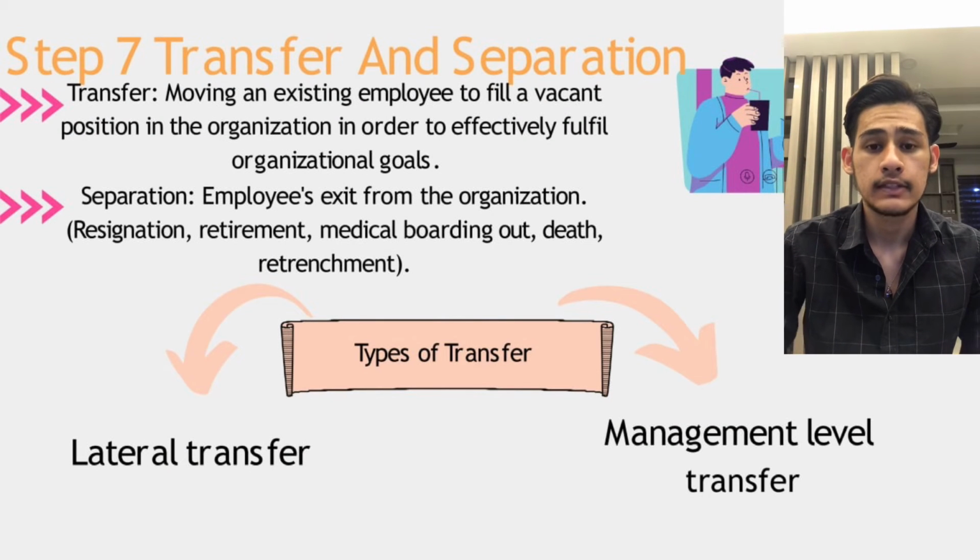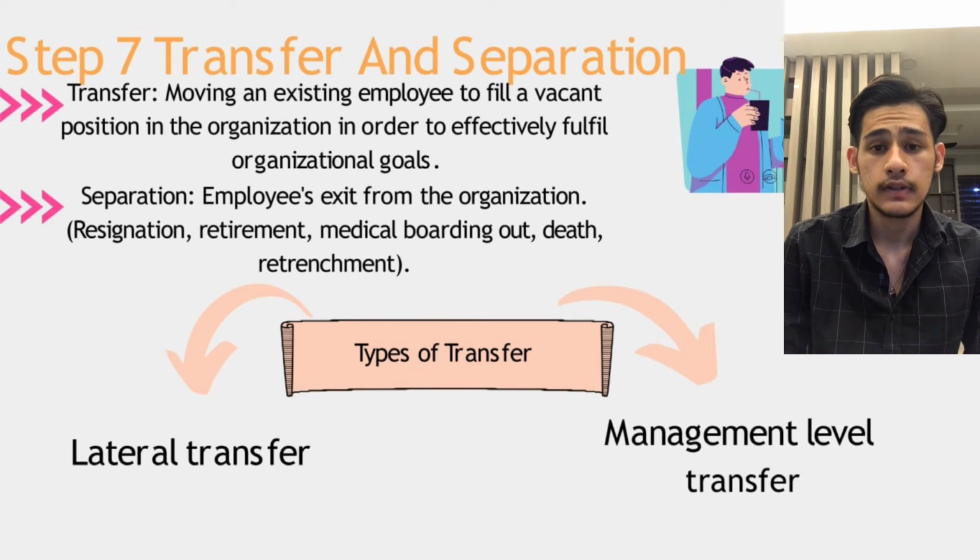Next, the seventh step, which is the last step, is transfer and separation. Transfer is moving an existing employee to fill a vacant position in the organization in order to effectively fulfill organizational goals, while separation is an employee's exit from the organization, which means resignation, retirement, medical boarding out, death, or retrenchment.